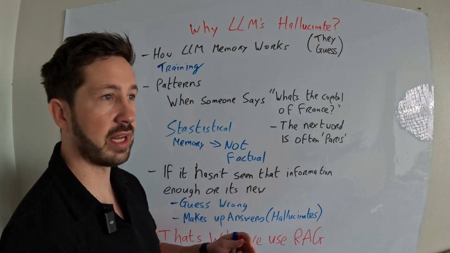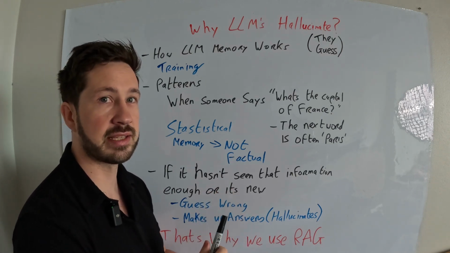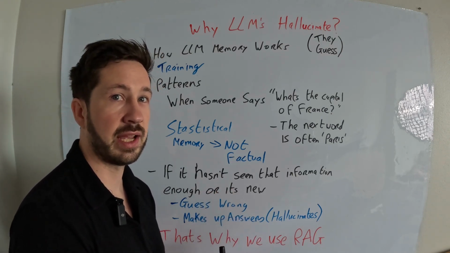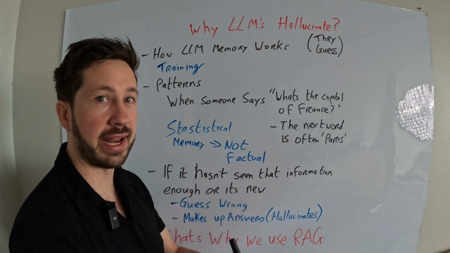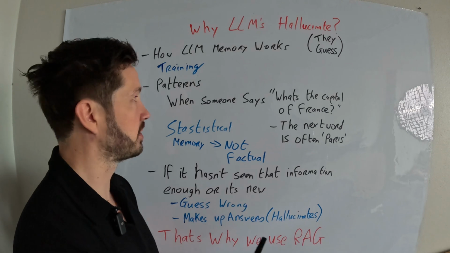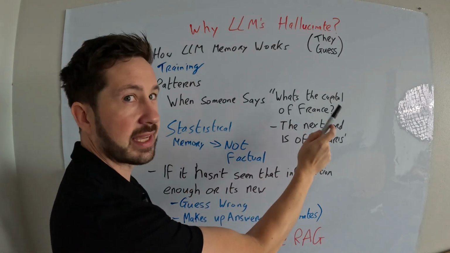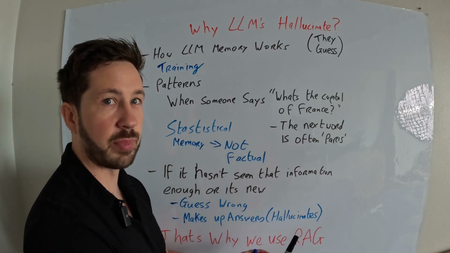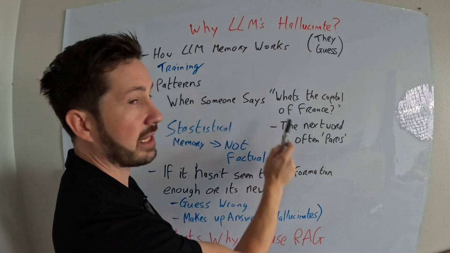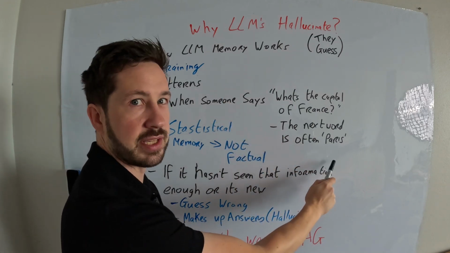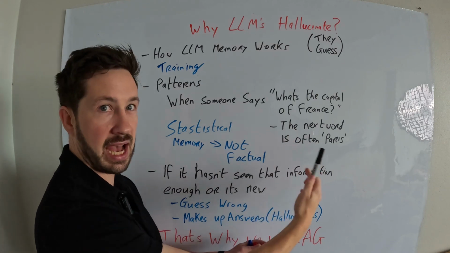I'm going to give you an example of how that works. Technically, at least these particular models don't actually know the answer. It's based on patterns: the patterns of their training data and how that training data was used. So when someone asks, "What's the capital of France?", a pretty simple prompt you might put into ChatGPT, the next word in the training data is often Paris, which obviously is right. So that's basically how an LLM works.